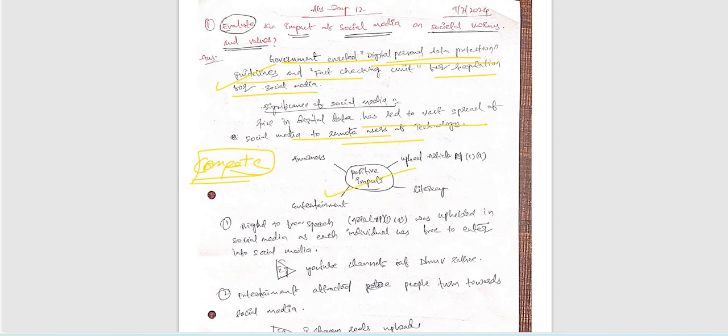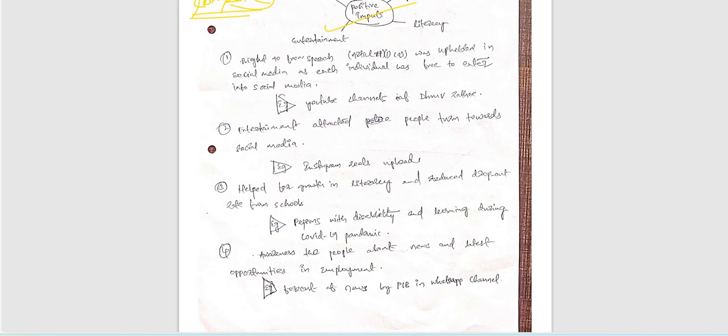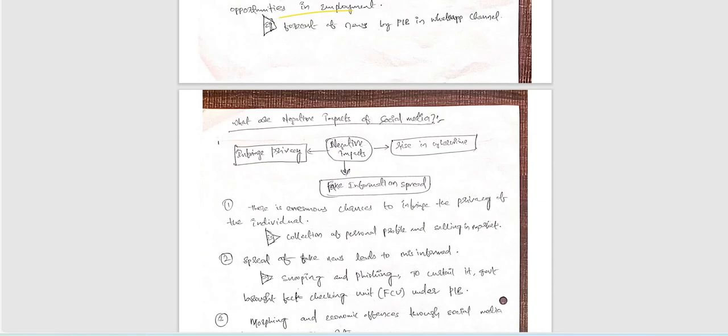Positive impacts, including a beautiful flowchart, are also included. The right to free speech and the article are also included here. Individuals, YouTube channels, and also enrichment and entertainment attracted people. Instagram reels helped literacy, very good. And also made people aware about news and employment opportunities, very good.